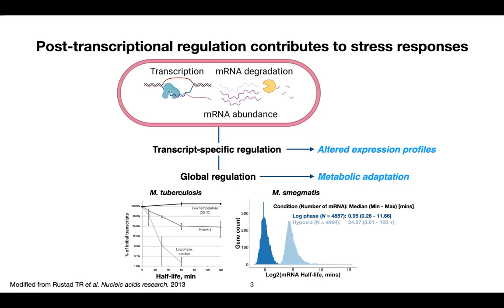Also, our preliminary result in M. smegmatis also shows there's a global stabilization when mycobacteria experience hypoxia condition. However, the messenger RNA features that control those variabilities are still not clear. So to identify those features is what I will focus on in this talk.